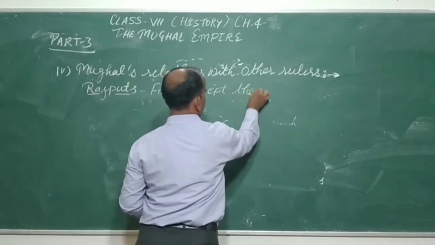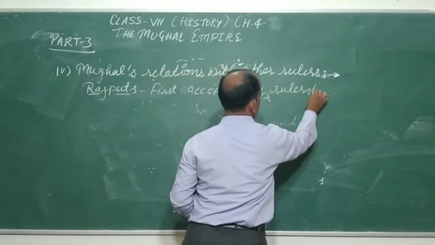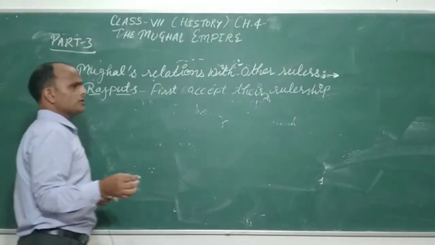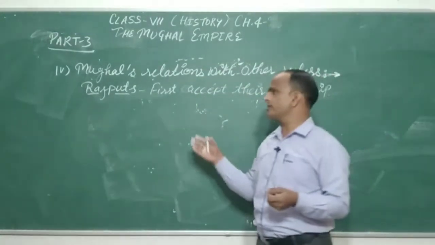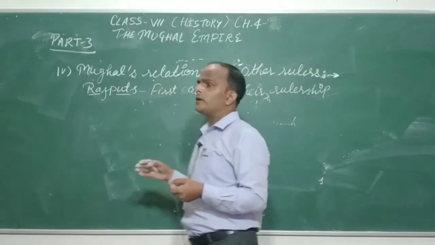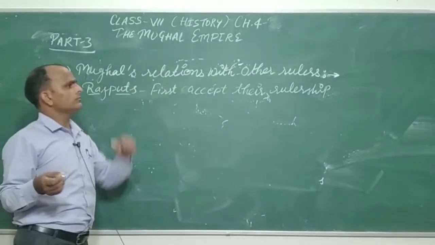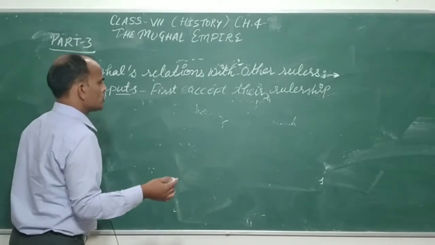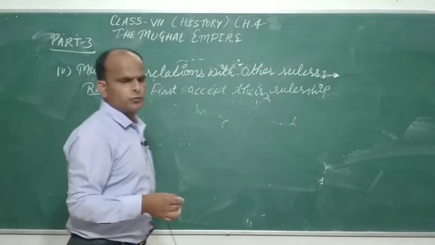I have already discussed that as much as they established their rule in the continent, in each province, rulers accepted their rulership. But there is one group, the Shishodia Rajputs of Mewar.